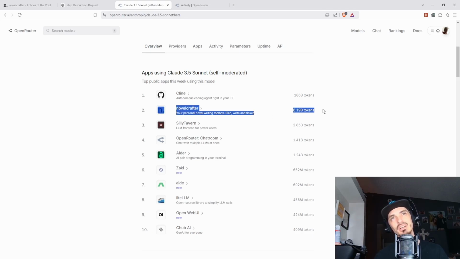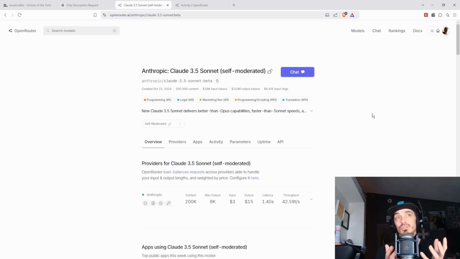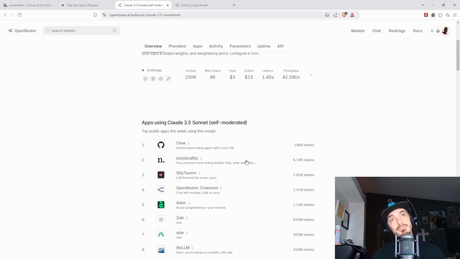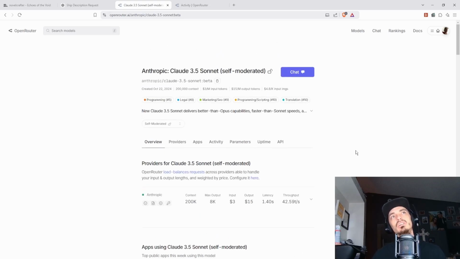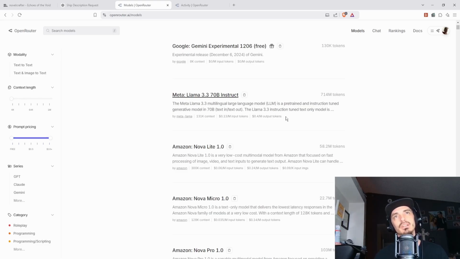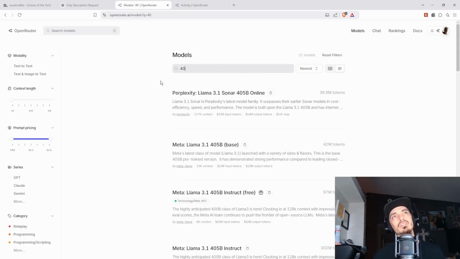Boom. NovelCrafter. Number 2 usage for Claude, because the proof is in the pudding that people like using Claude 3.5 for writing. Like I said, the proof is in the pudding. But if we look at some of the other models, and this is what I want to get to in just a second. Okay, so let's say 4.0, right?